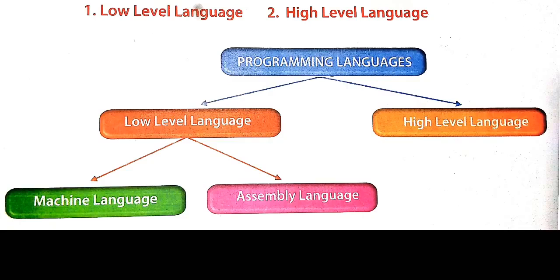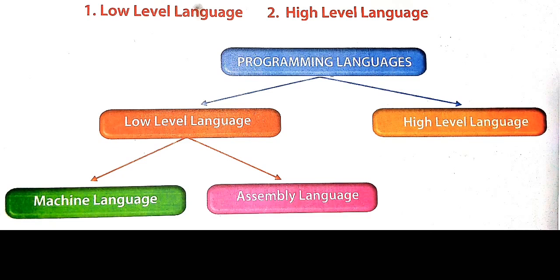There are two main types of programming languages: low level languages and high level languages. Here you can see the diagram of computer languages. The first one is programming languages, which divide into two types: low level language and high level language. Then low level language is further classified into two types: the first one is machine language and the second one is assembly language.